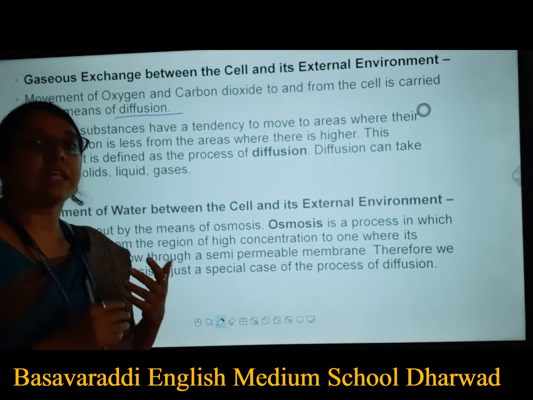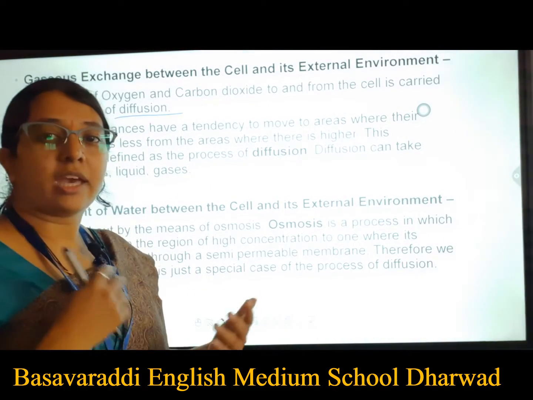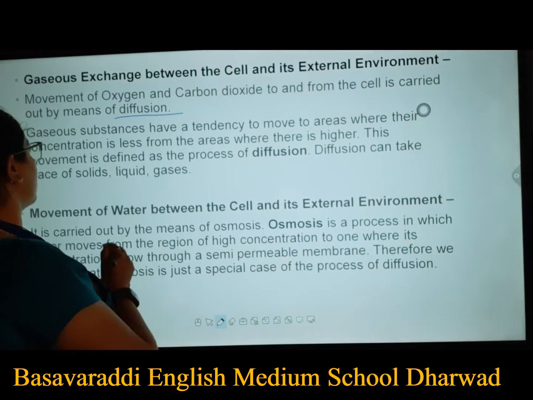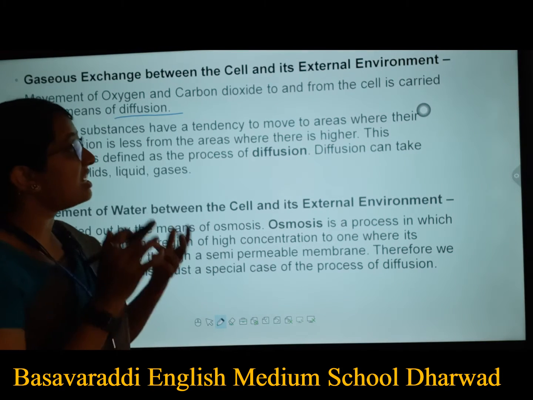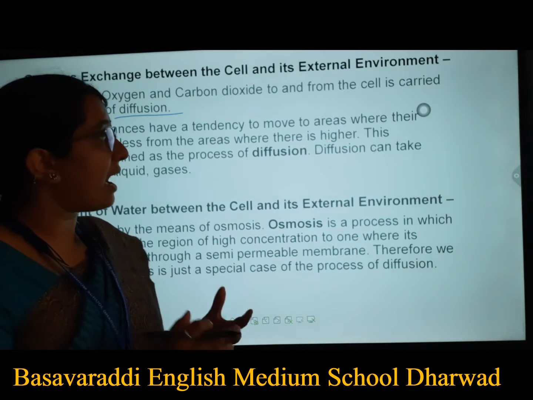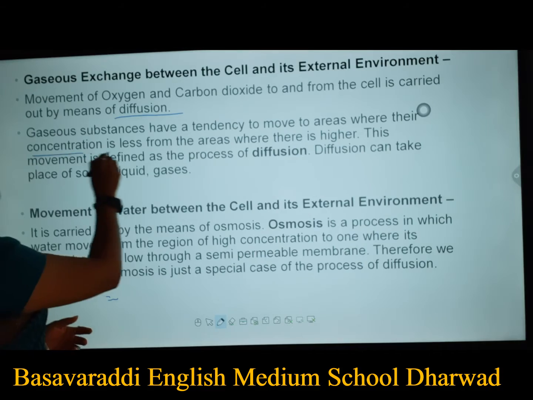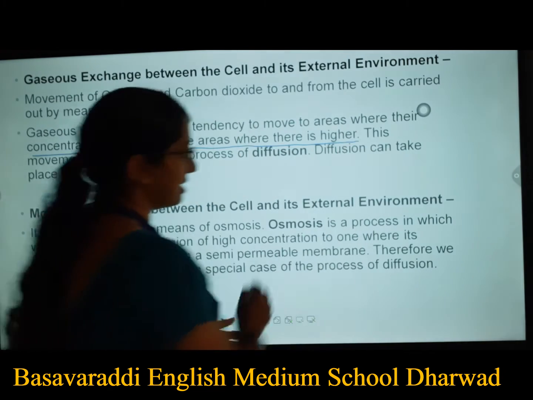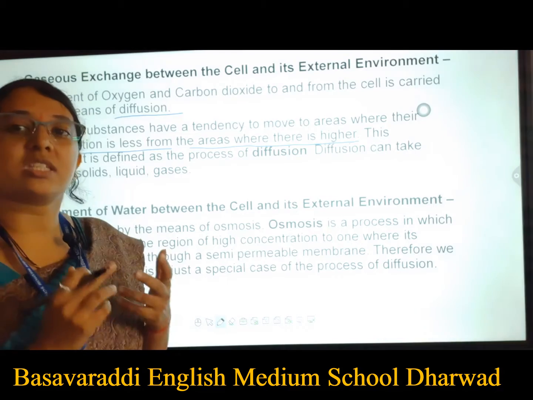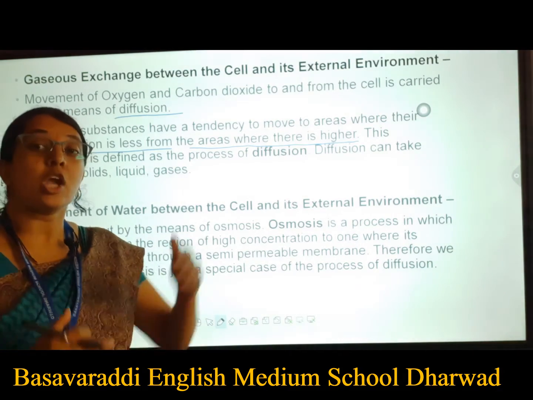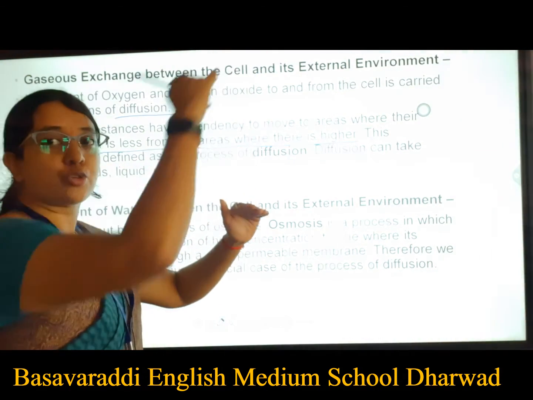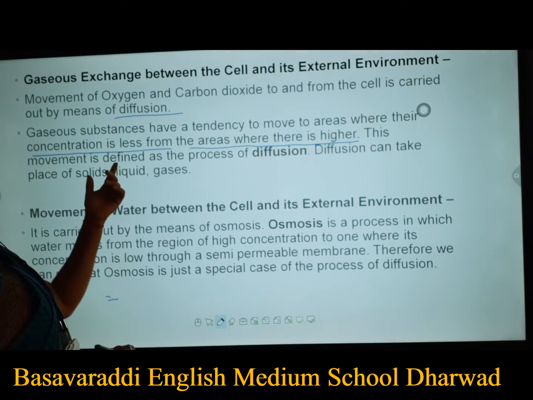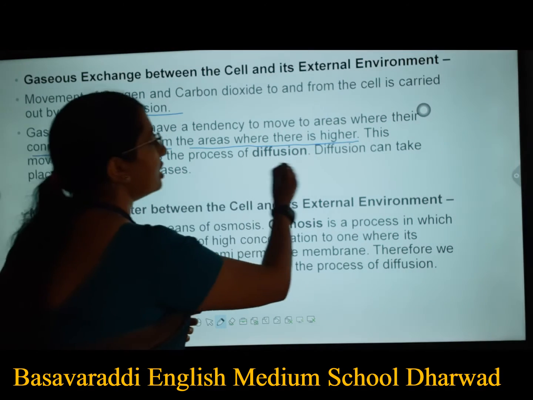Gaseous substances have a tendency to move from areas of higher concentration to areas of lower concentration. This movement is defined as the process of diffusion.